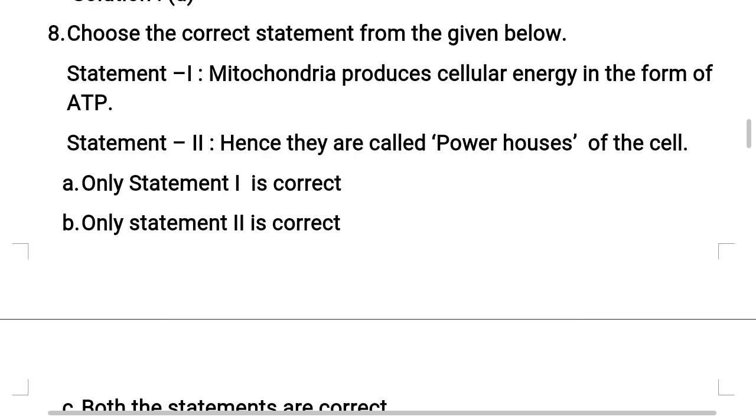Choose the correct statement from the given below. Here they have given two statements, statement 1 and statement 2. We need to identify which statement is correct. Statement 1: mitochondria produce cellular energy in the form of ATP. Is this statement correct? Yes, this is absolutely correct. Statement 2: hence they are called powerhouses of the cell. They means here mitochondria. Is this correct? Yes, statement 2 is also absolutely correct.